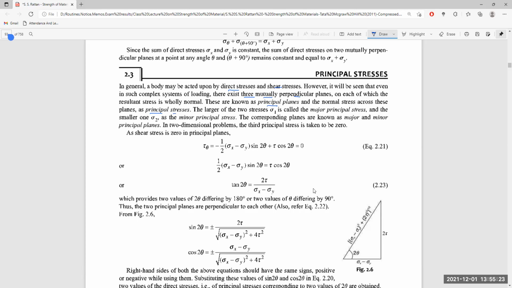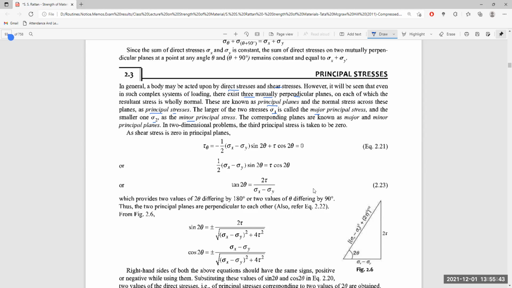The larger of the two stresses, sigma 1, is called the major principal stress, and the smaller one, sigma 2, the minor. The corresponding planes are known as the major and minor principal planes. The third principal stress is generally taken to be equal to 0 for a two-dimensional problem.